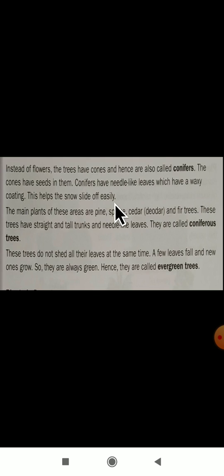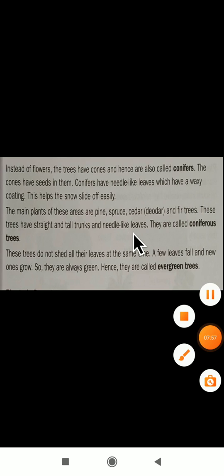The main plants of these areas are pine, spruce, cedar and fir trees. These are some of the plants that grow in the mountains. These trees have straight and tall trunks and needle like leaves. How are they? They are straight. Their body is straight and tall, and the trunks are very tall, and they are having which kind of leaves? Needle like leaves.